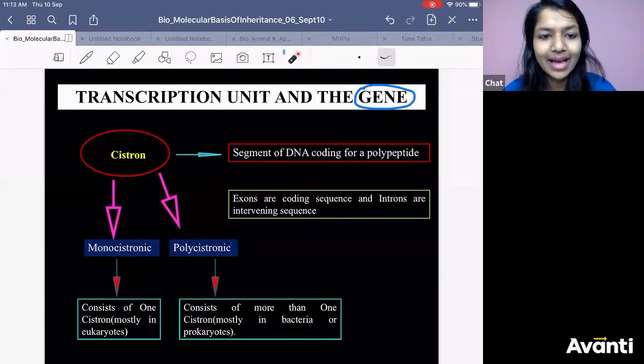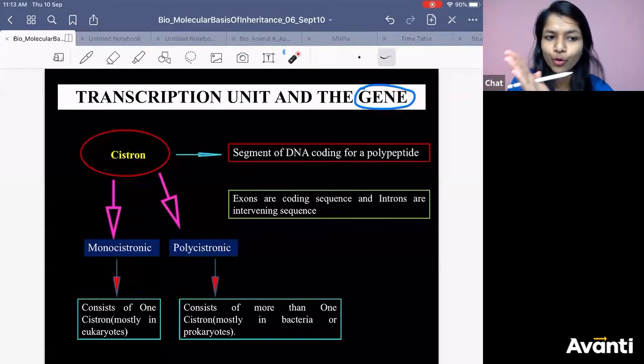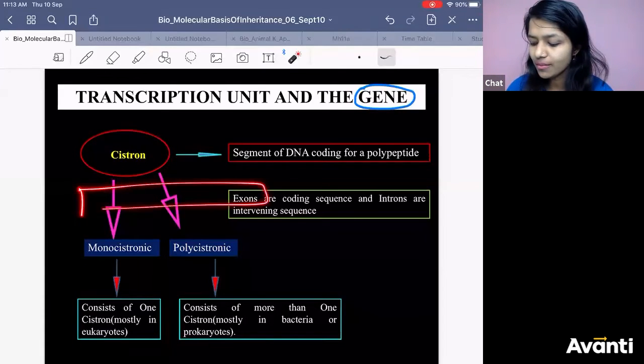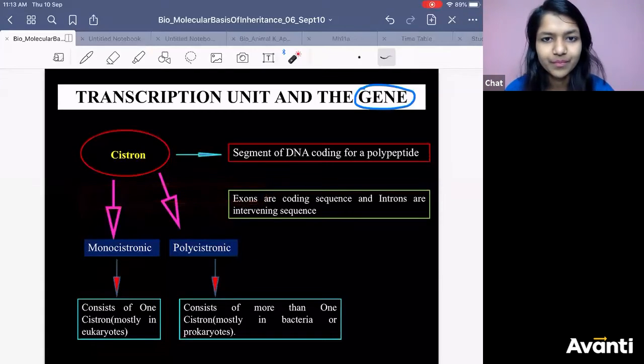Prokaryote and eukaryote. In case of prokaryote, what happens? In case of eukaryote, what happens? So generally eukaryotes have one cistron. If there is one gene, they will have one cistron.